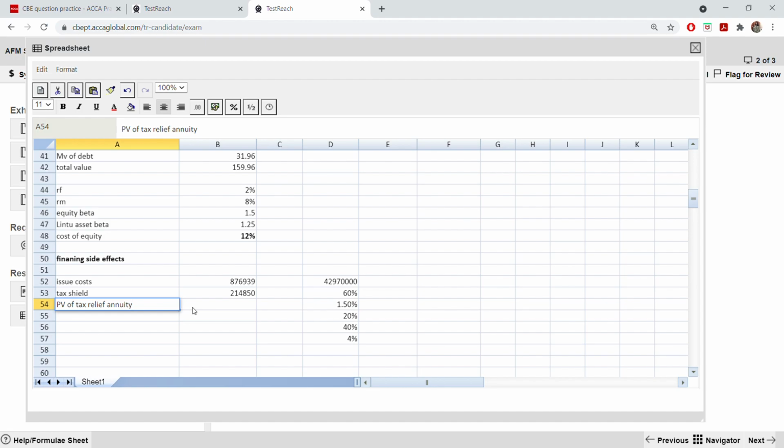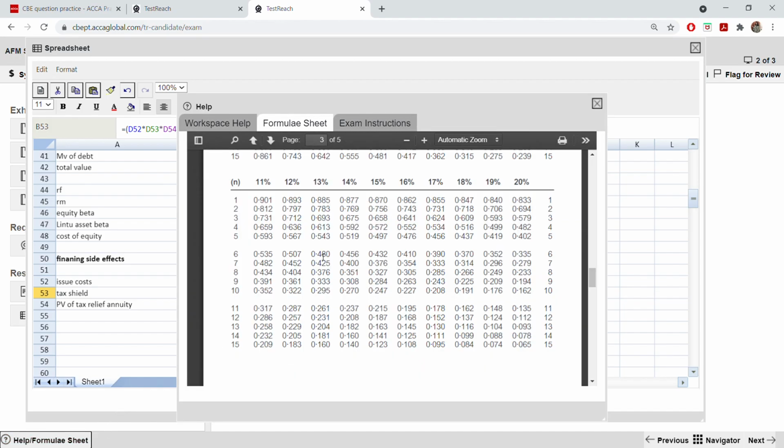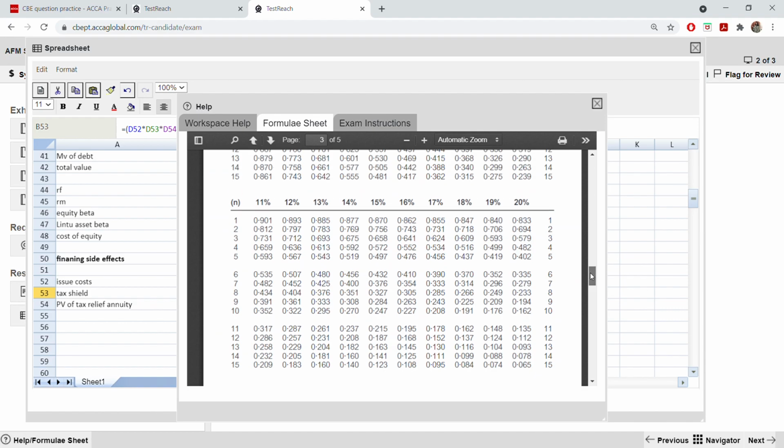So it is simple as this, multiply by the annuity factor. What annuity factor are you taking? It is at 4%. Normal borrowing rate is 4%.